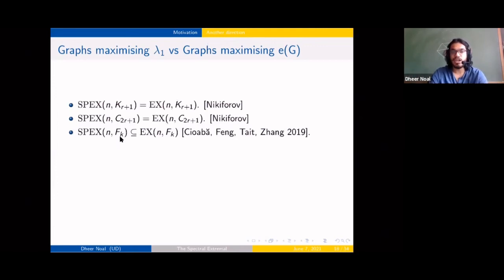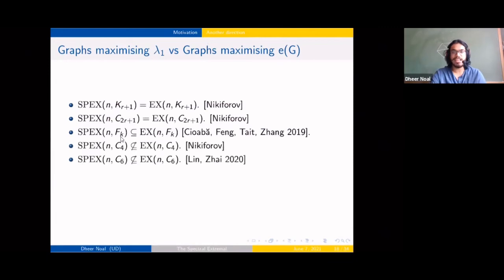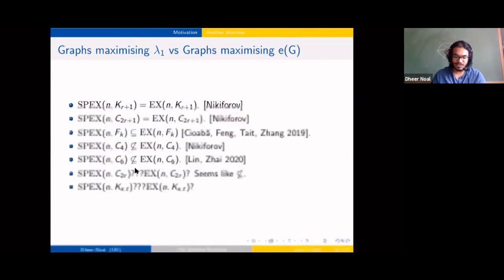In this, if you spoil your eyesight a bit, you might see it as a Turan graph, a complete bipartite graph. Right, and then we have cases where these aren't contained in each other. And yeah, we're wondering what happens for some other cases.